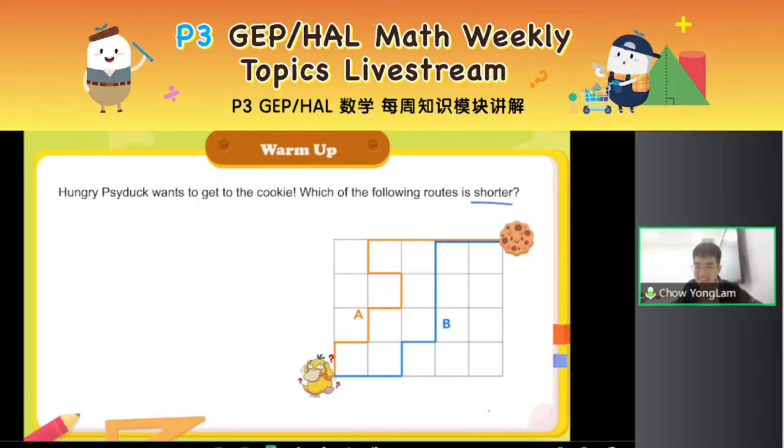Yes, it is B, right? Because you see, A is longer than B. You can count how many line segments it takes to reach the end. And B is shorter, right? But why is B shorter? Why do we call B a shortest path?